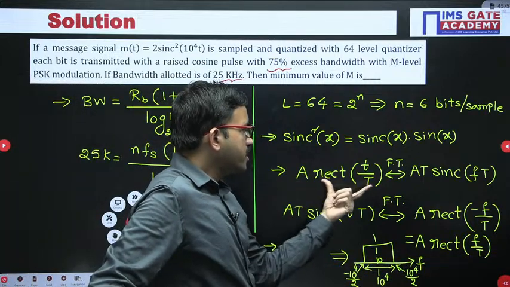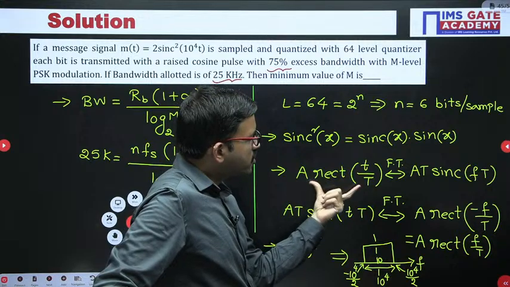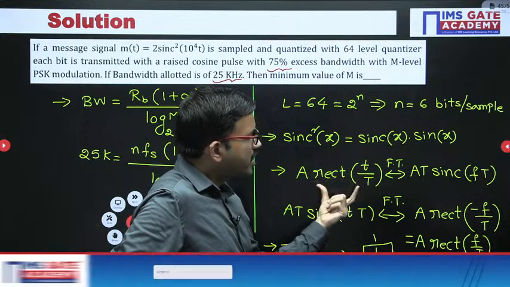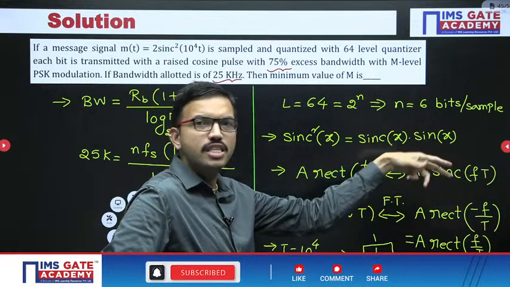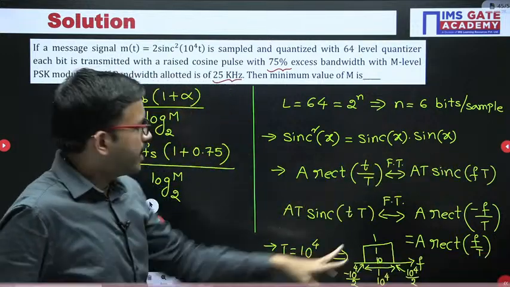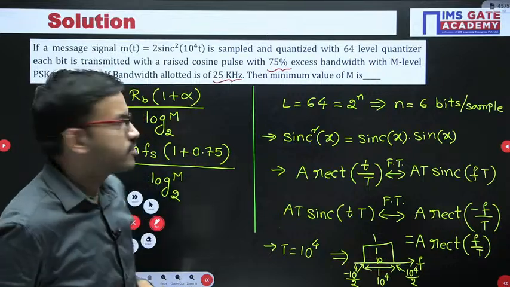A into rectangle T by T: with respect to the time domain, whatever the duration you have, you get in terms of frequency 1 by T, that is nothing but F, correct? Right, like that. Yes, very good.